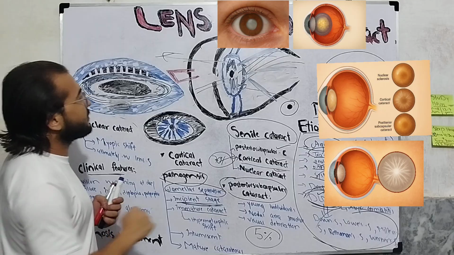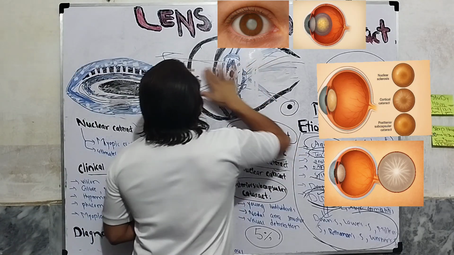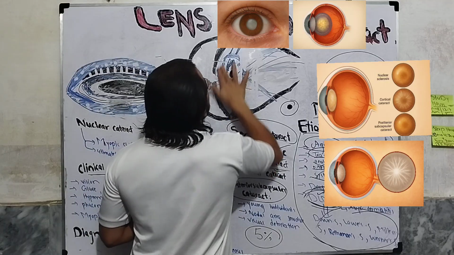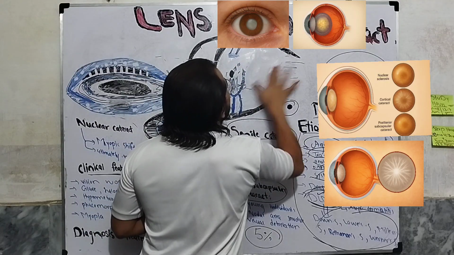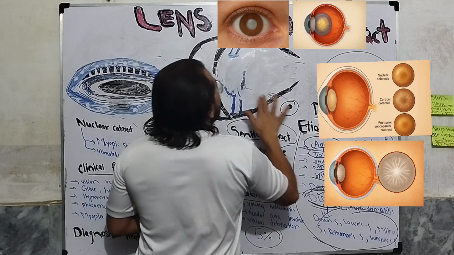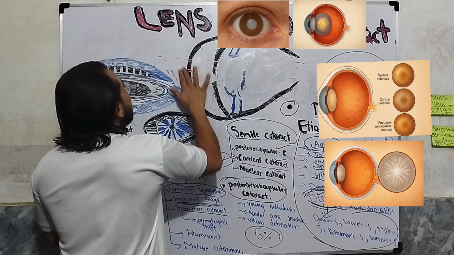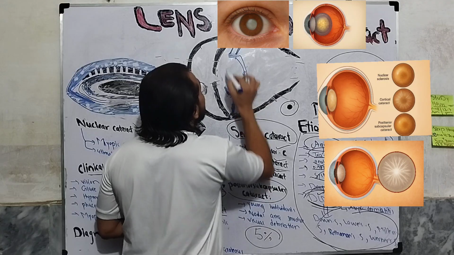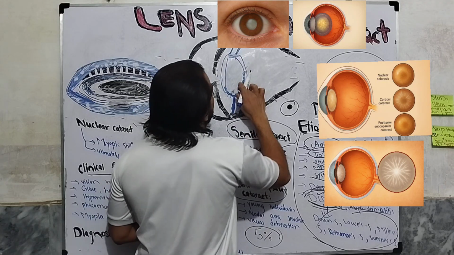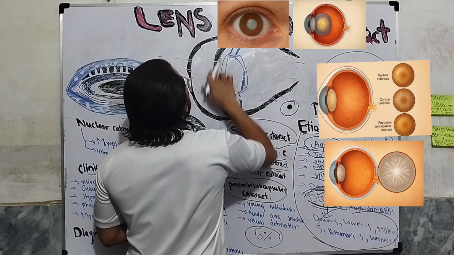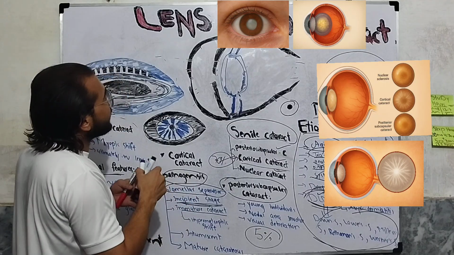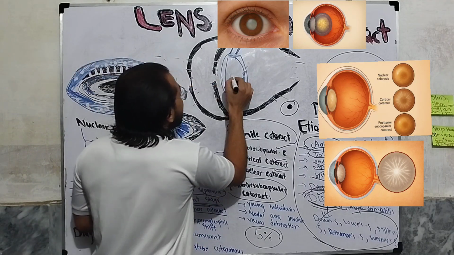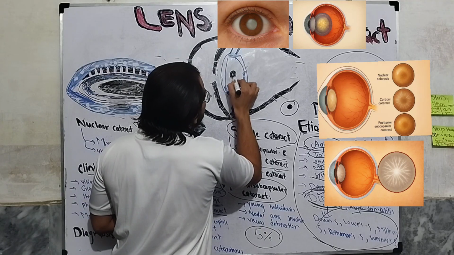What is hypermetropic shift? First of all, look through this normal phenomenon. Whenever light rays come, this is the lens. Normally when light rays come, this is the nucleus. It is important to draw it.